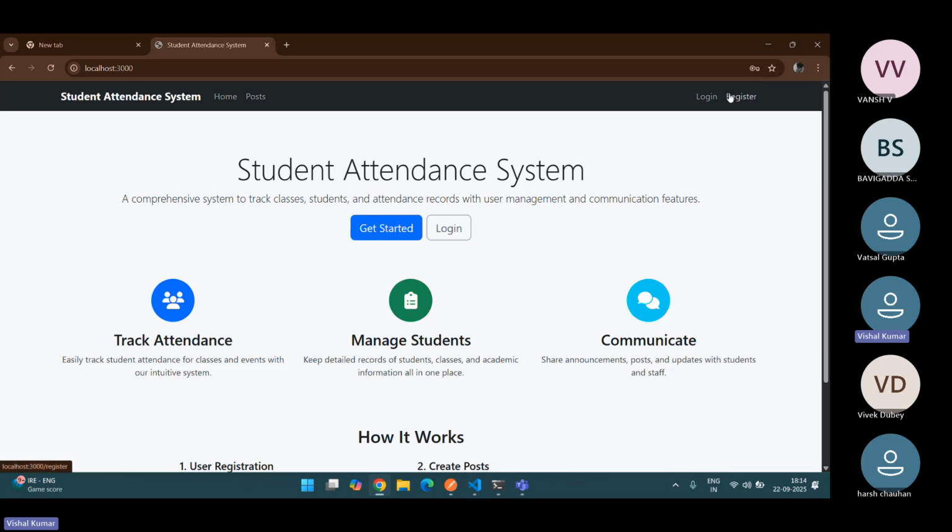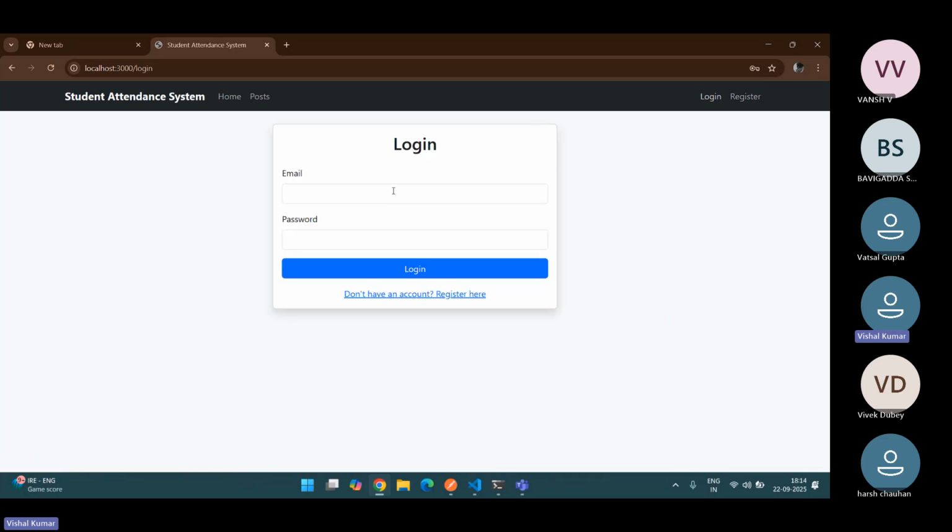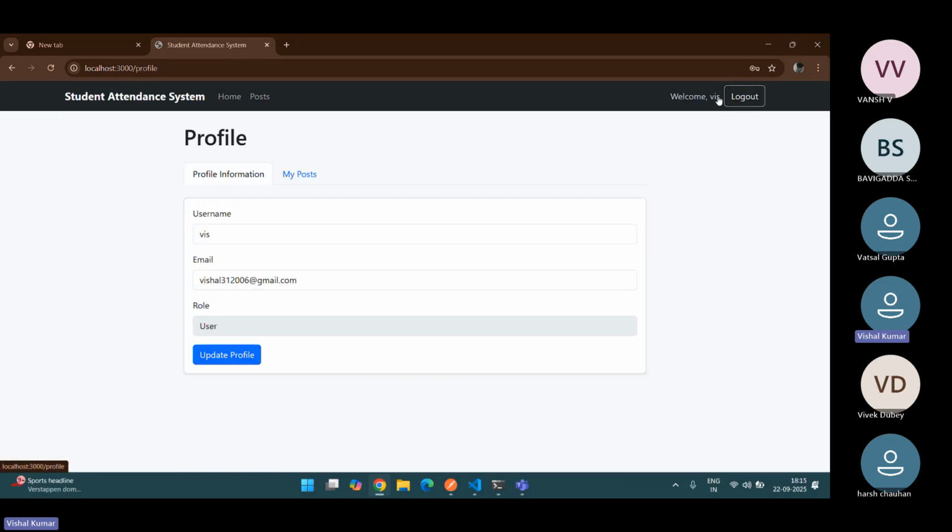If I log out and then log in again on this page, I give it my credentials, like Vishal 31 2006, and 1 2 3 4 5 6. Now I've logged in. Welcome, and this is my user ID.